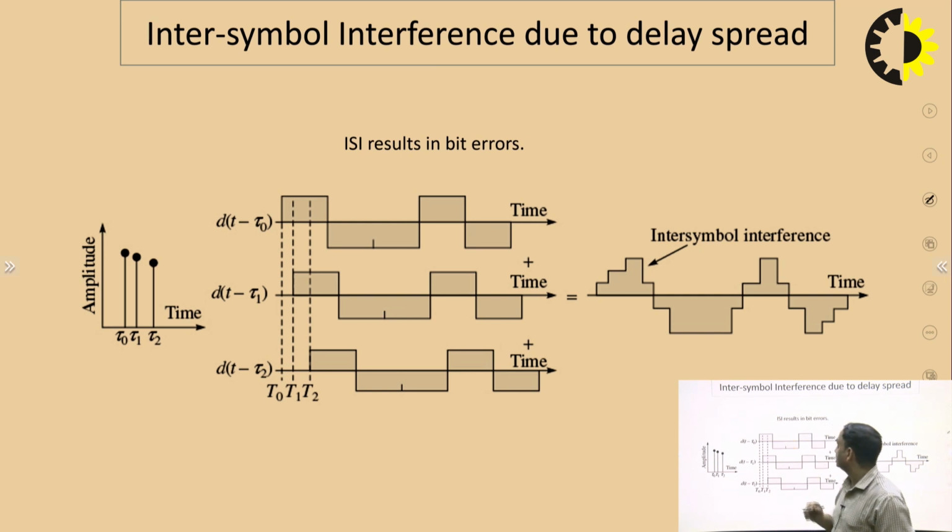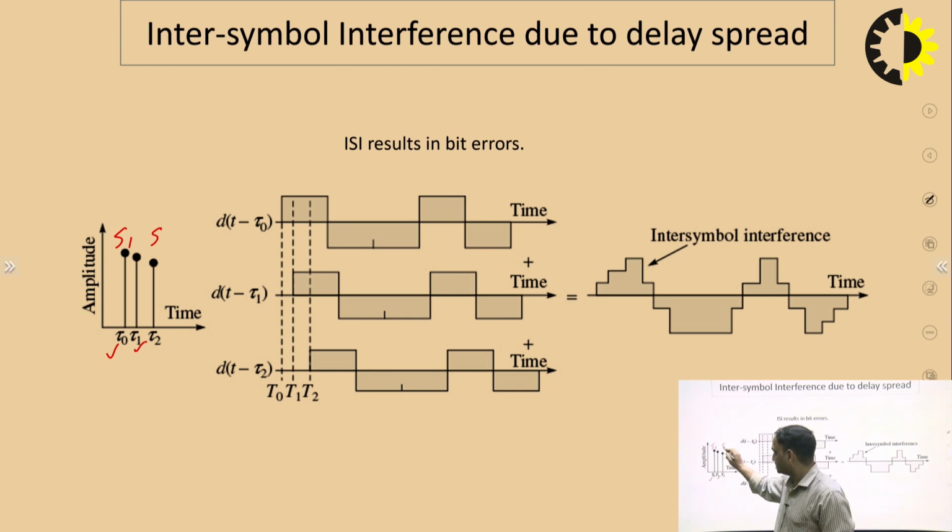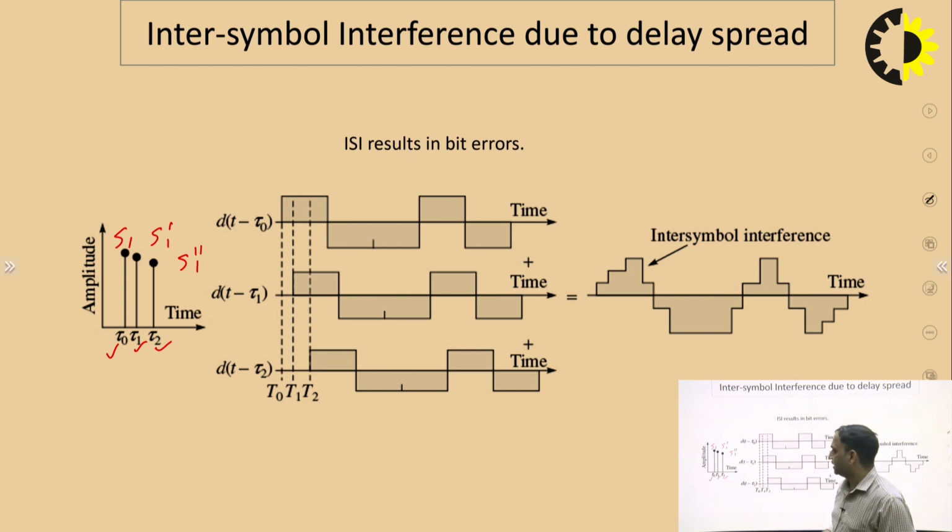This is inter-symbol interference due to the delay spread. In that we see the different multiple copies of the same signal. Suppose at the time instant tau naught we are getting the first signal, and at the next time instant, tau 1, we are getting the same signal but with some delay. Then at the time instant of tau 2 we are getting the same signal with another time delay, and with different amplitudes.